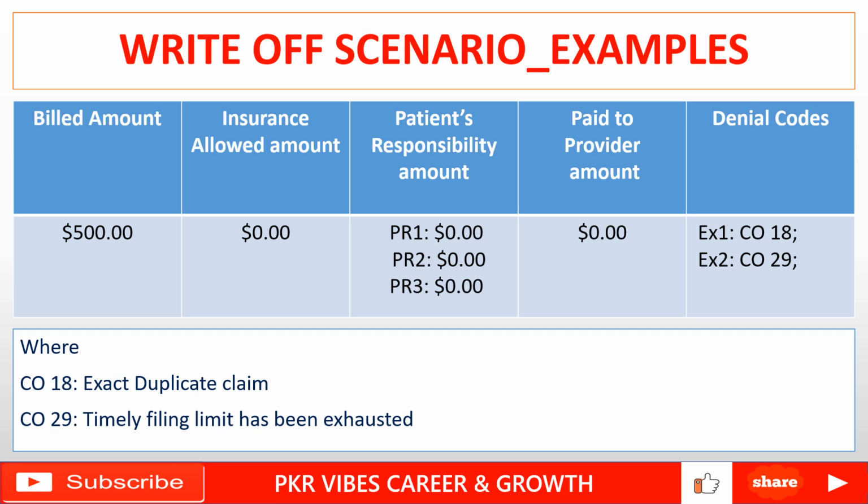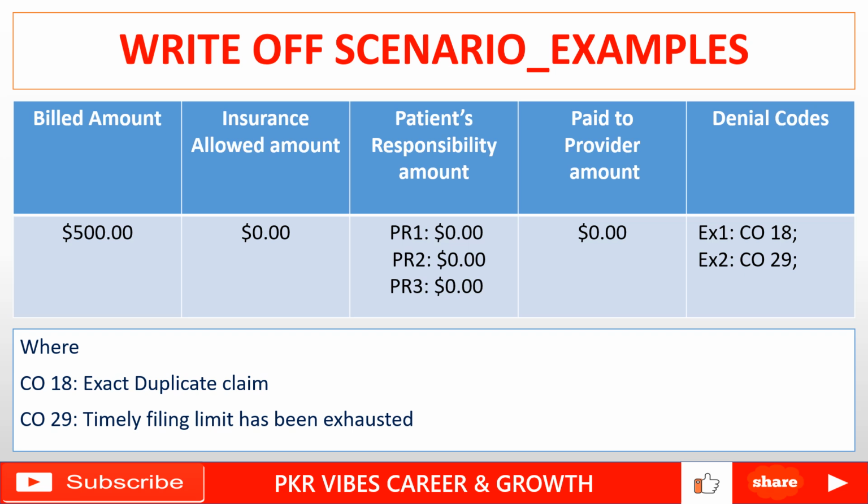If there is no allowed amount on a claim, the paid to provider amount is also $0, because the allowed amount is zero on that particular claim. And why it is not allowed, they will give the denied reason in a particular denied EOB, the document received from the insurance by the doctor.